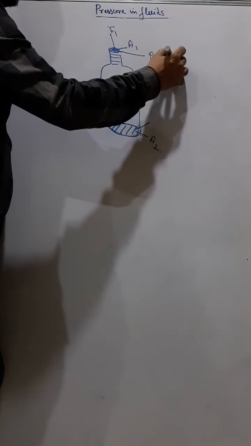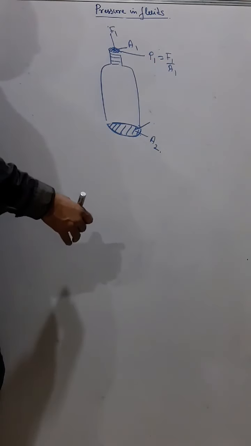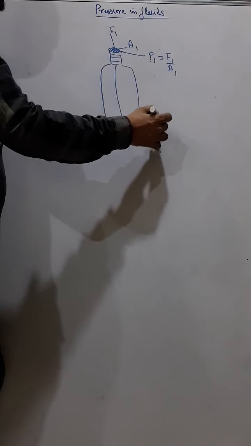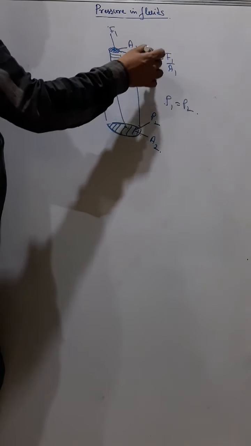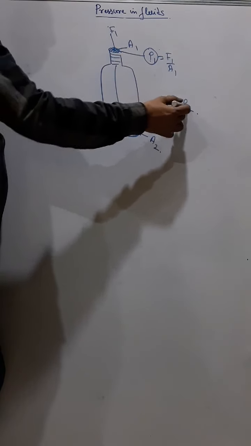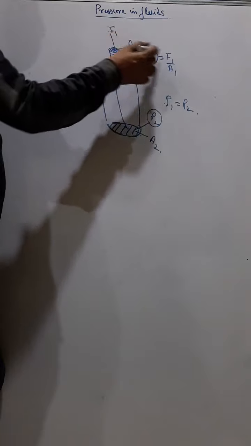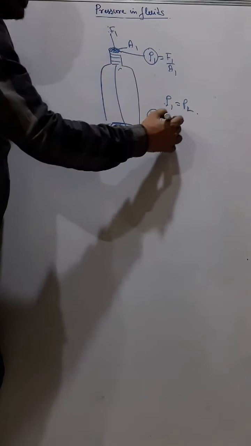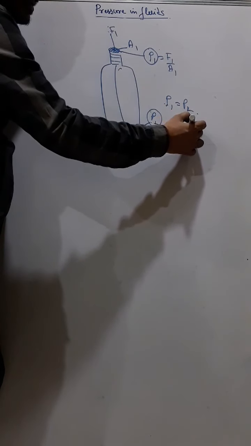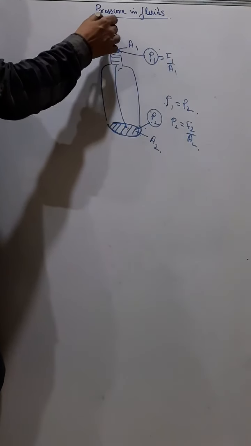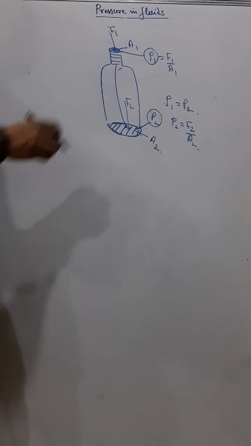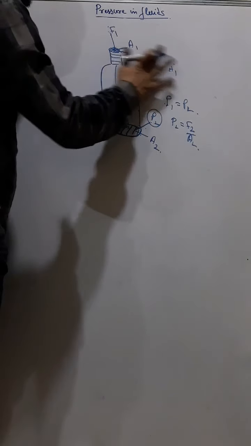Pressure will be F1 by A1. Understand? And that same pressure will come here and form a pressure P2, whereas P1 equals P2. So the pressure at this point will be equal to the pressure at this point. Pressure 1 will be F1 by A1, and pressure 2 here will be F2 by A2, because this F1 will create a force F2.